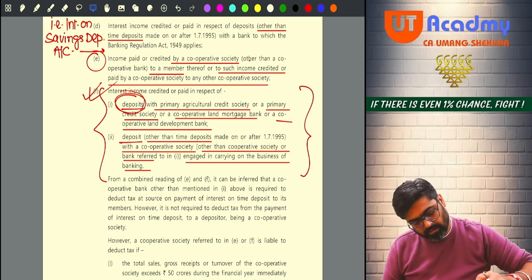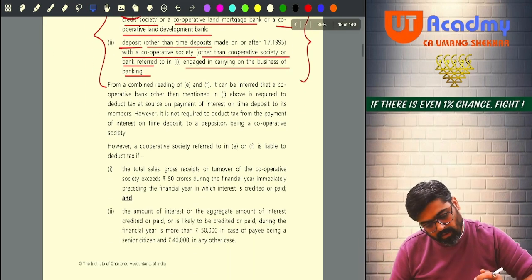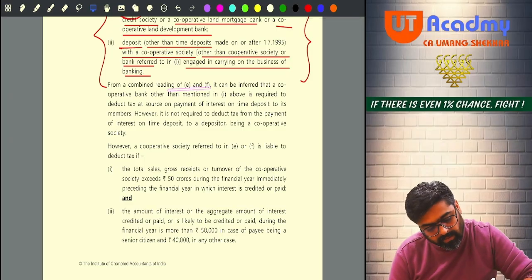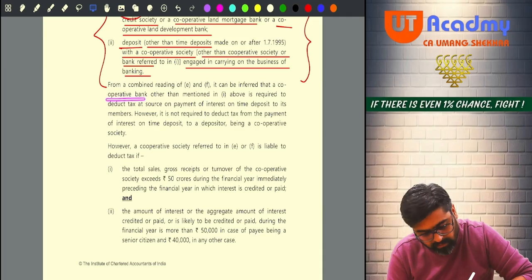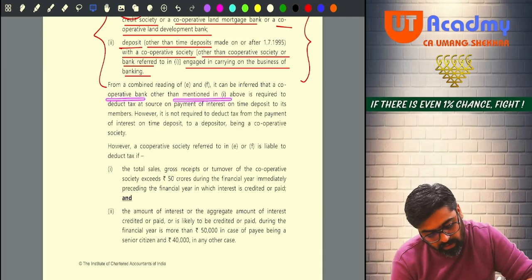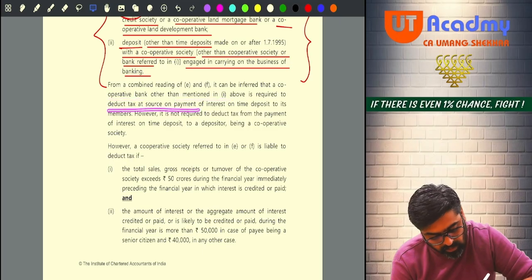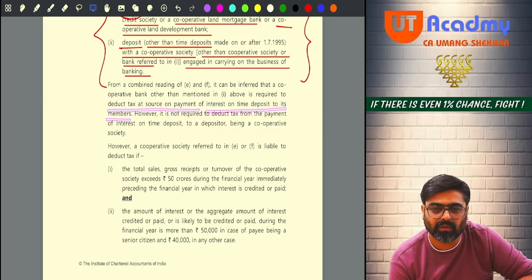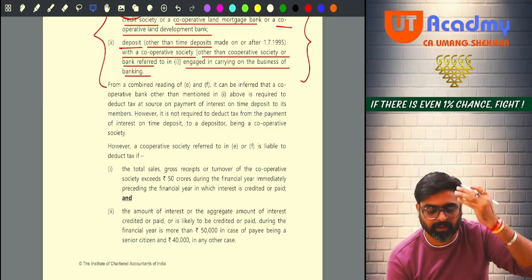Okay. Now see. From the combined reading of E and F, it can be inferred that a cooperative bank other than mentioned in one above is required to deduct tax at source on payment of interest on time deposits to its members. That we already know. We have already seen it in the first point.